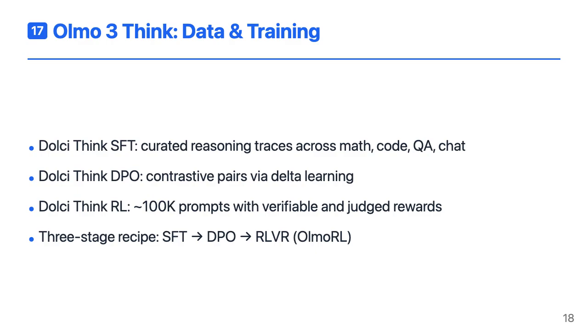Olmo 3 Think is built with a carefully layered post-training recipe. First, Dolci Think SFT provides supervised data, high-quality reasoning traces and answers across math, coding, precise instruction following, science, and general chat. Second, Dolci Think DPO adds preference data, pairs of better and worse completions constructed using the delta learning idea, where the key signal is the quality gap between them. Third, Dolci Think RL uses about 100,000 prompts across math, code, instruction following, and chat, each with either a verifiable reward or an LM judge score. These three stages, SFT, DPO, and RL with the OlmoRL algorithm, stack to produce strong reasoning models.